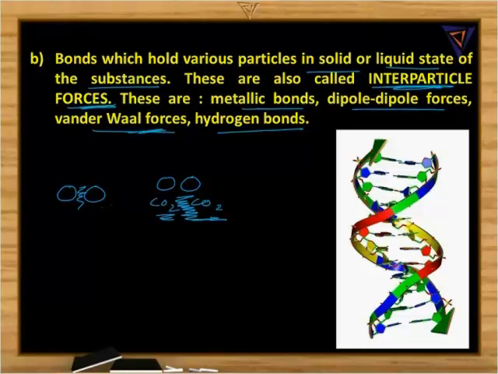So after the formation of the molecules, what are those bonds which are binding these particles? They are called the interparticle forces. If you take the case of the metallic bond, it is between the atoms only, it's not for the molecules. So the metal atoms are held together by some attraction forces. They are called the metallic bonds. In all the other cases, it is between the molecules only.